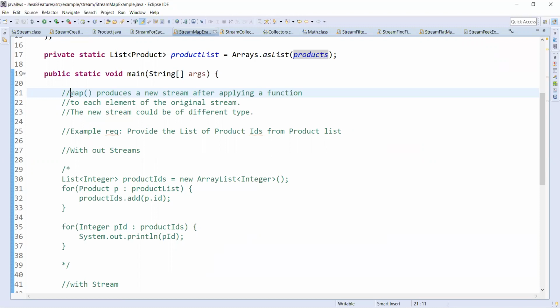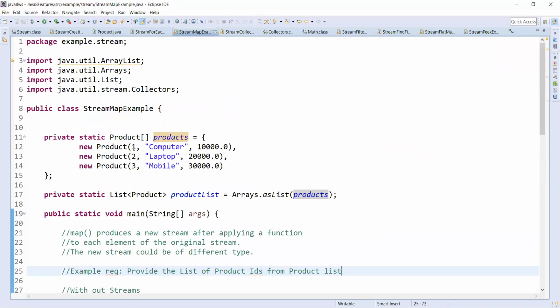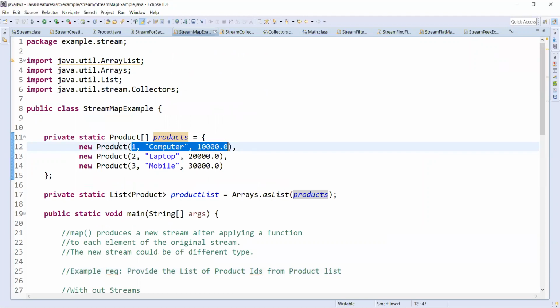We'll take a simple example requirement. The requirement is to provide the list of product IDs from the product list. I just want to get the IDs of the products from the product list as a list. So my new list is a list of integers, which will print 1, 2, 3.